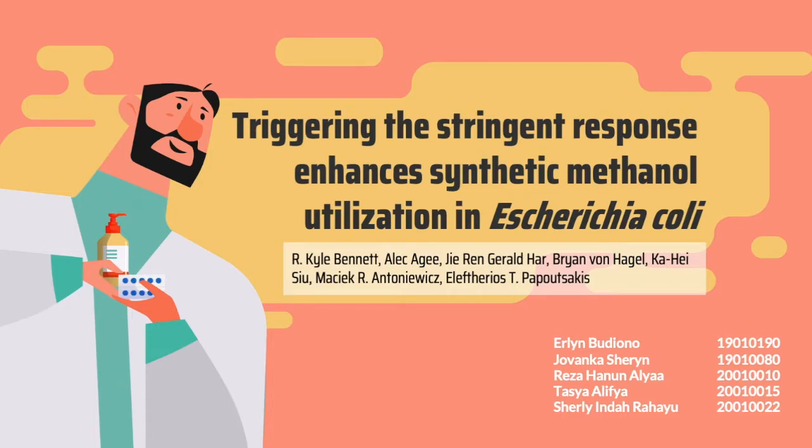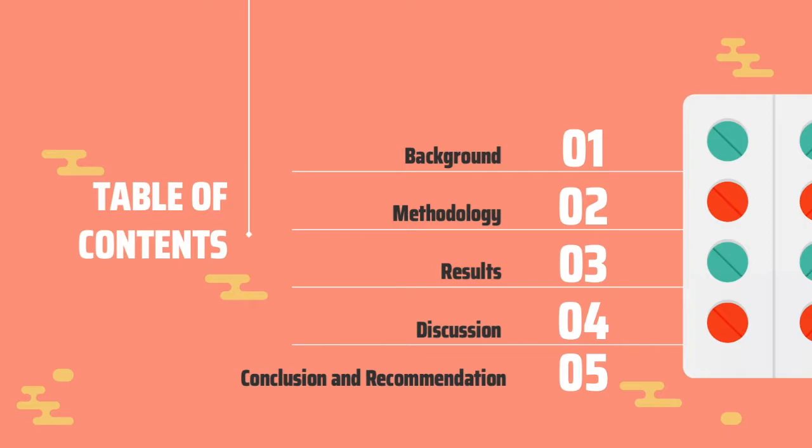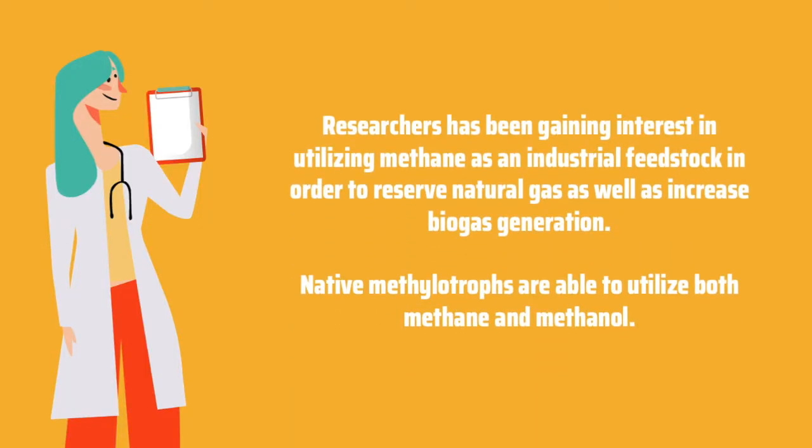Today we will be discussing a journal titled Triggering the Stringent Response Enhances Synthetic Methanol Utilization in E. coli. First, we will be talking about the background, followed by the methodology, results, discussion, and conclusion, as well as recommendation. Background. Researchers have been gaining interest in utilizing methane as an industrial feedstock in order to reserve natural gas